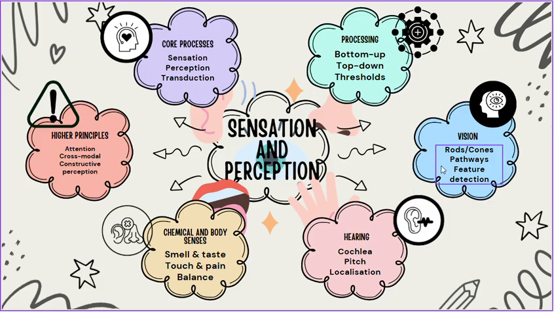Light enters the eye, stimulates rods and cones, and travels through specialized pathways in the brain: the what pathway for object recognition and the where pathway for spatial processing. The brain enhances edges through lateral inhibition and detects features like lines and motion.